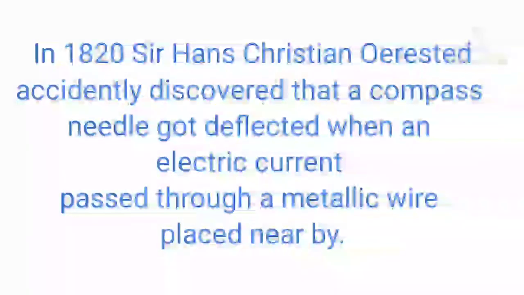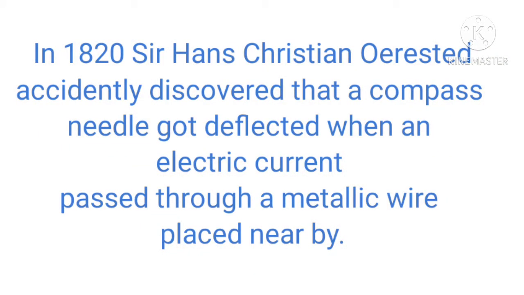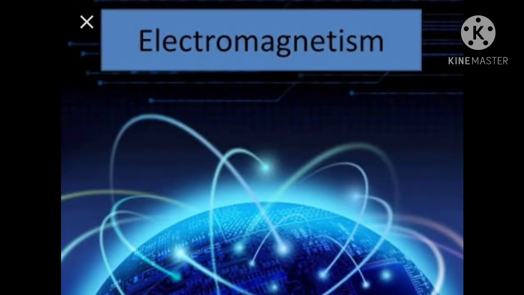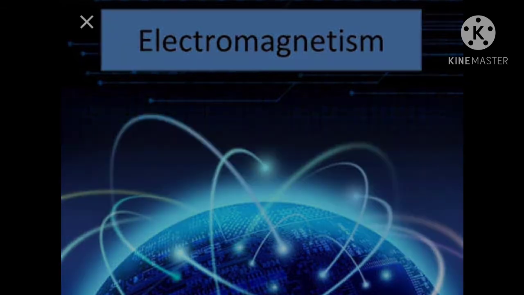1820, Sir Hans Christian Ørsted accidentally discovered that a compass needle got deflected when an electric current passed through a metallic wire placed nearby. There was this very simple experiment done by Sir Ørsted, and on the screen you can see this is Sir Ørsted doing his experiment. And after his discovery, a new branch was established known as electromagnetism. Yes, children, now we use this term electromagnetism very frequently, but this was a huge discovery.